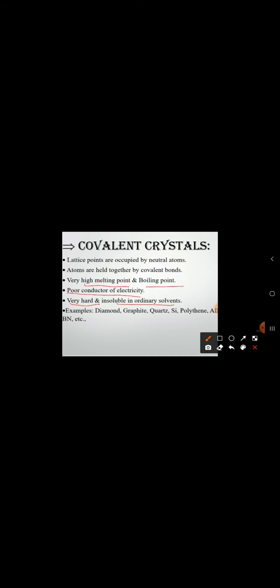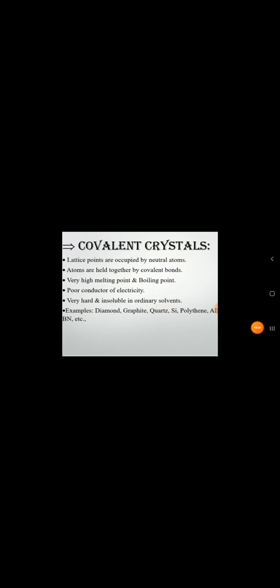Ordinary solvents are normal H2O, ammonia NH3, H2O, H2SO4. All of these we call ordinary solvents. Covalent crystals, covalent molecules, are insoluble in ordinary solvents.